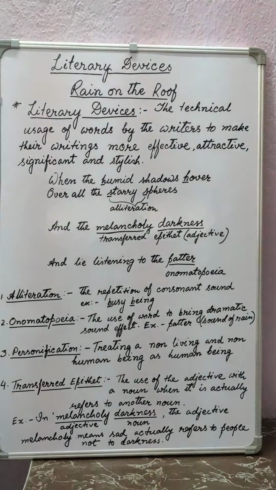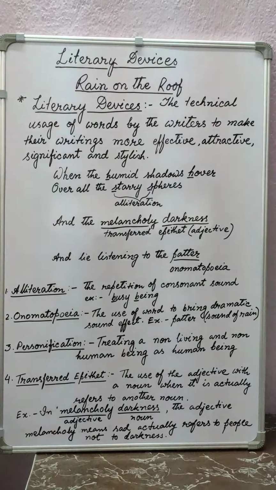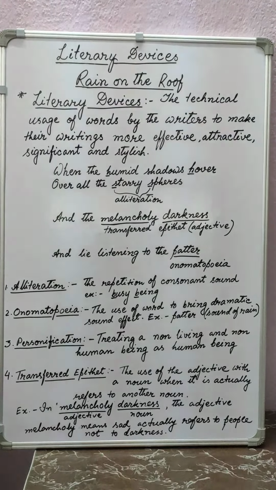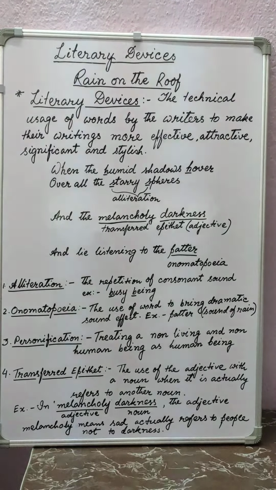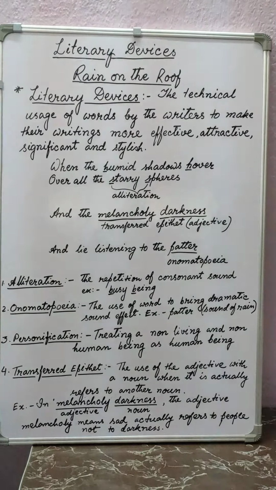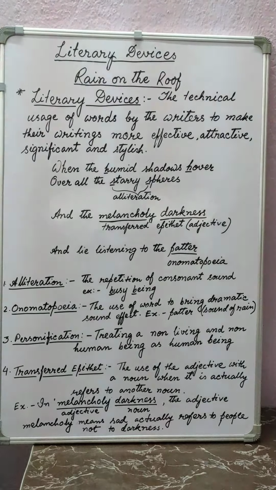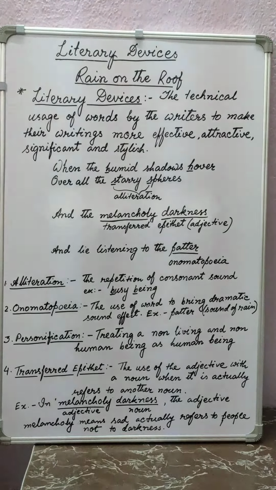Literary devices are actually the technical usage of words by the writers to make their writings more effective, attractive, significant and stylish. In prose, in poetry, everywhere you can find the application of literary devices.